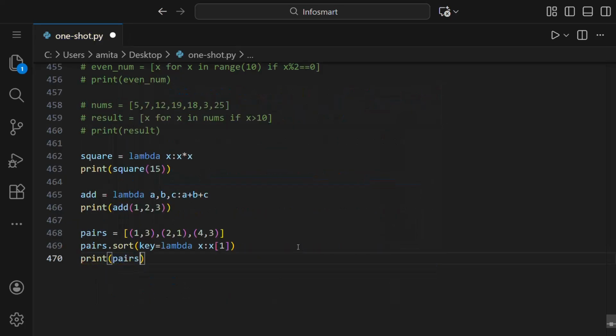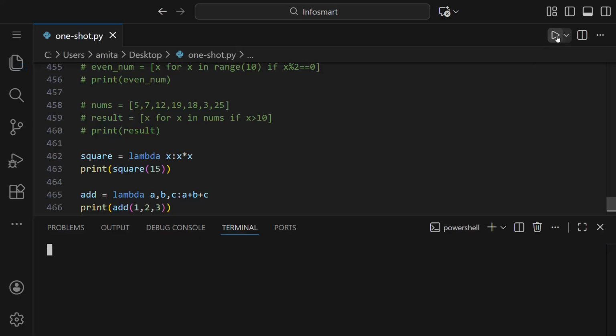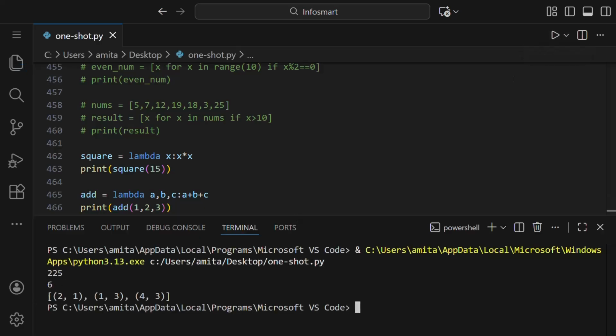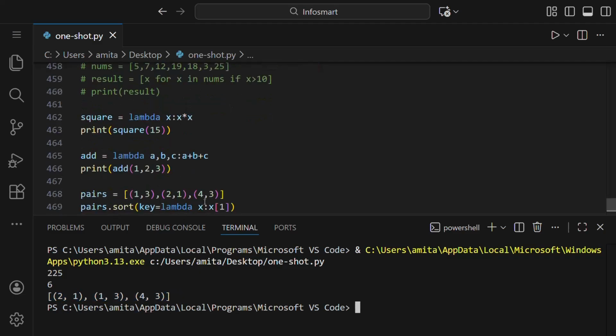What we have written is lambda x returning x with index 1. Index 1 means this one index in every element. So this is the key, and this is taken care of and sorted. First let us see the output. So you can see (2, 1), (1, 3), and (4, 3). This is sorted using the index 1 value. These two are the same, that's why it's like that.